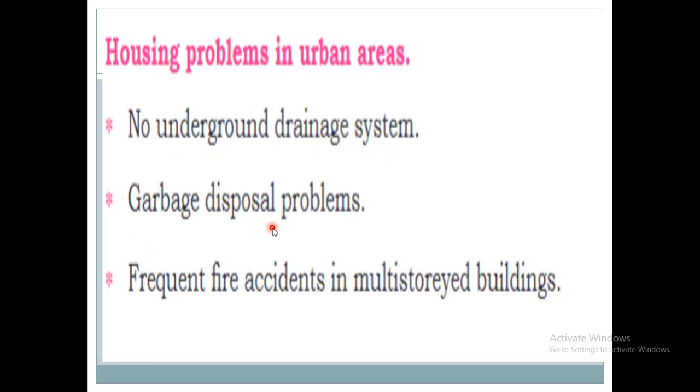Then sometimes there will be fire accidents in multi-storied buildings. Multi-storied buildings means buildings with many floors. Because of the large amount of electricity supply or some other incident, there will be frequent fire accidents in multi-storied buildings.